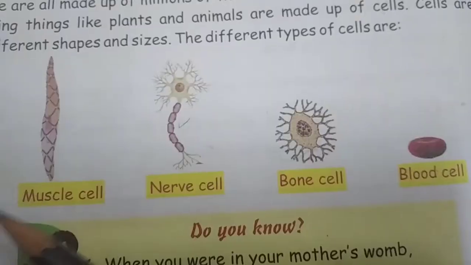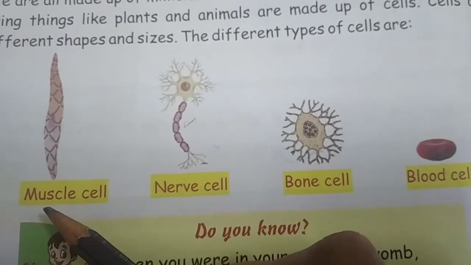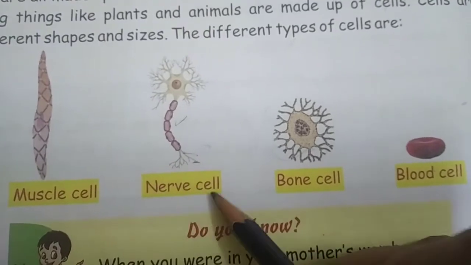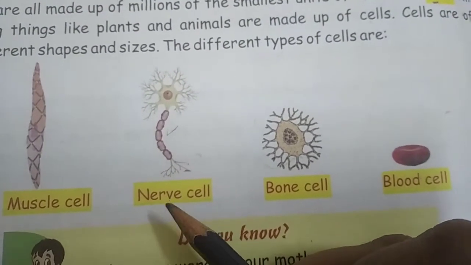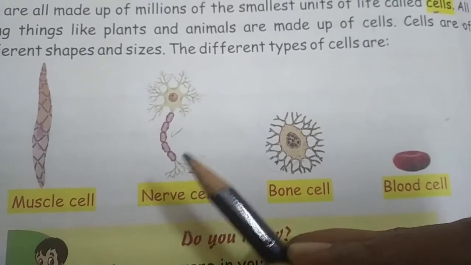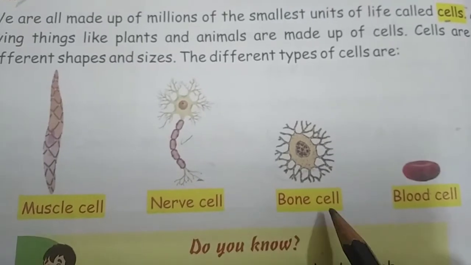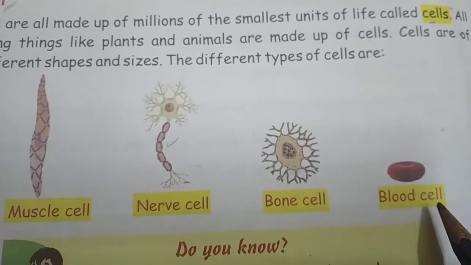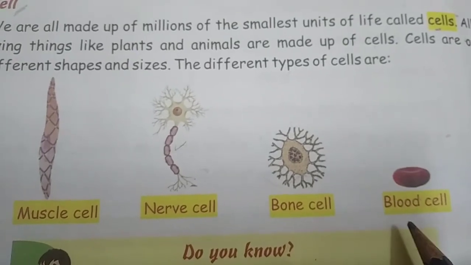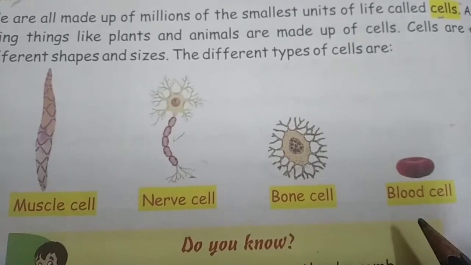Now, understood this one? Muscle cell helps us to move our body parts. Nerve cell helps us to receive and transmit information from brain to different organs and organs to brain. Bone cell is the smallest unit of bone, and blood cell is of two types. The first one is the red blood cell, then WBC, that is the white blood cell, and also plasma.